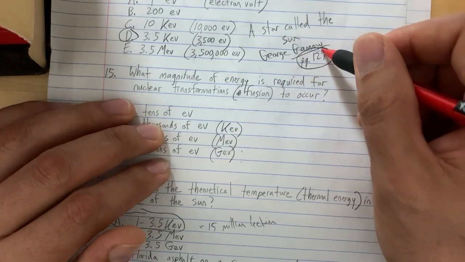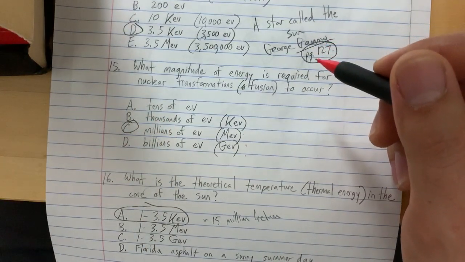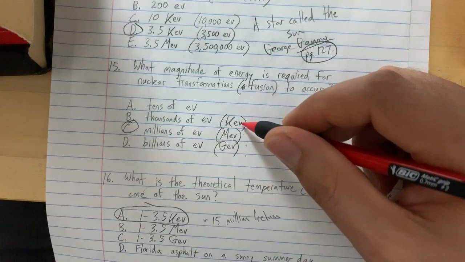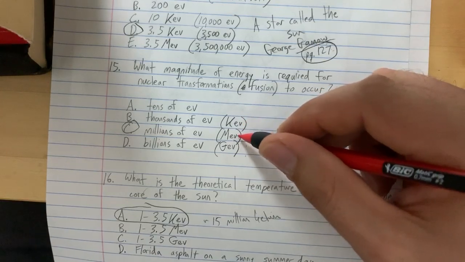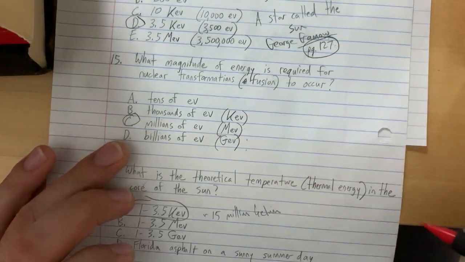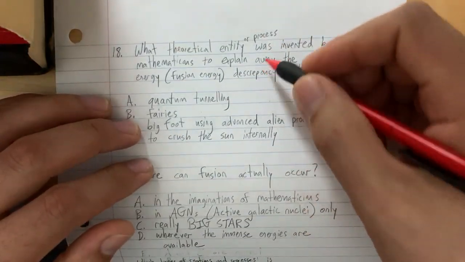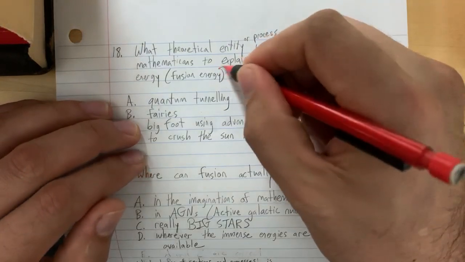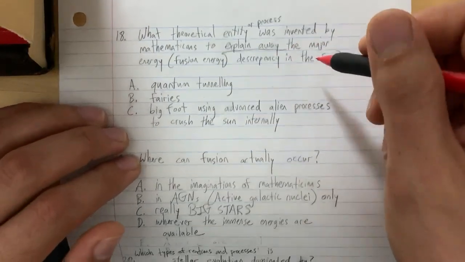This guy was a nuclear physicist, and he literally writes down in the book, and anybody can read it, that the sun's thermal energy is in thousands of eV, not the millions of eV required for fusion reactions to take place. That's very bad, which then leads us to our next realization. What theoretical entity or process was invented by mathematicians to explain away the major fusion energy discrepancy in the sun?